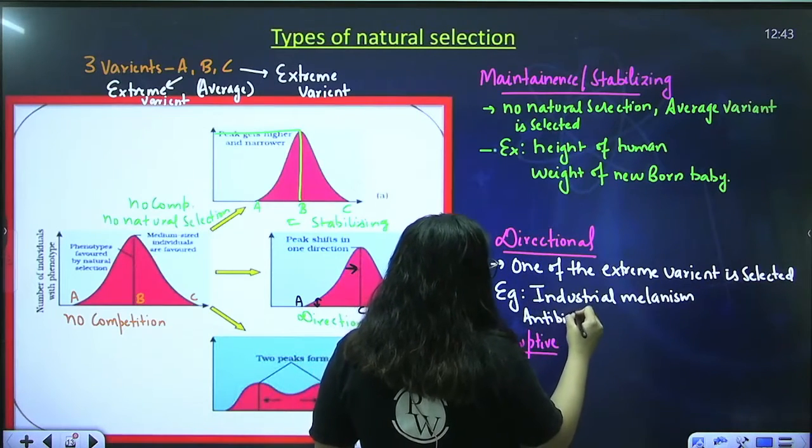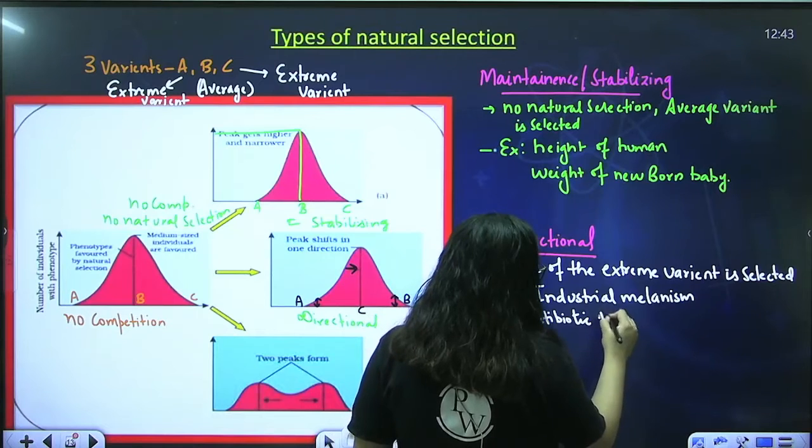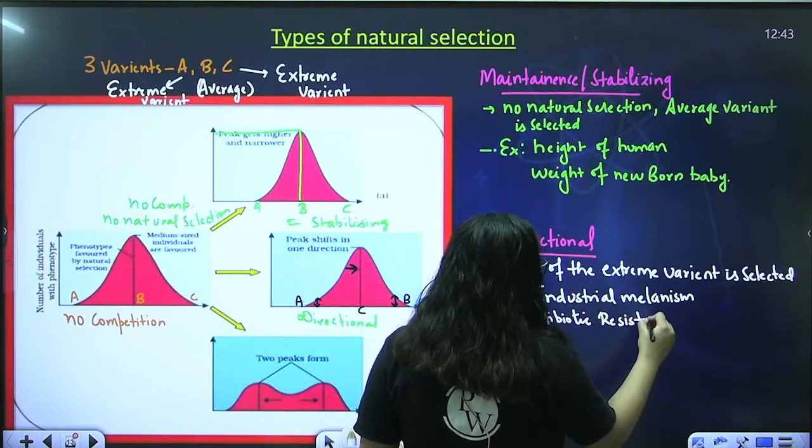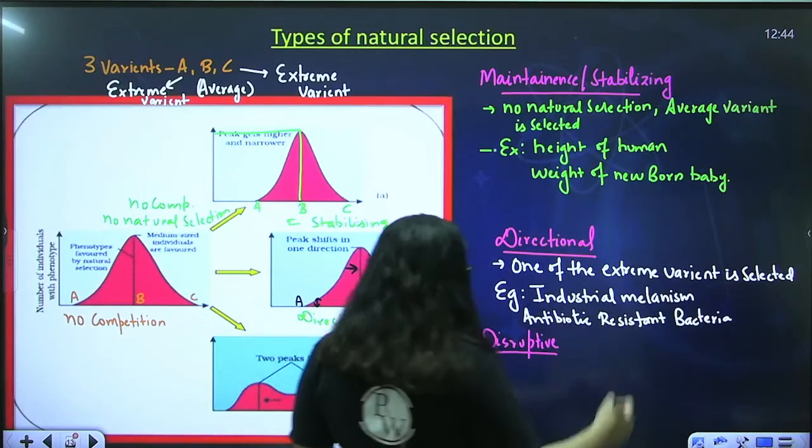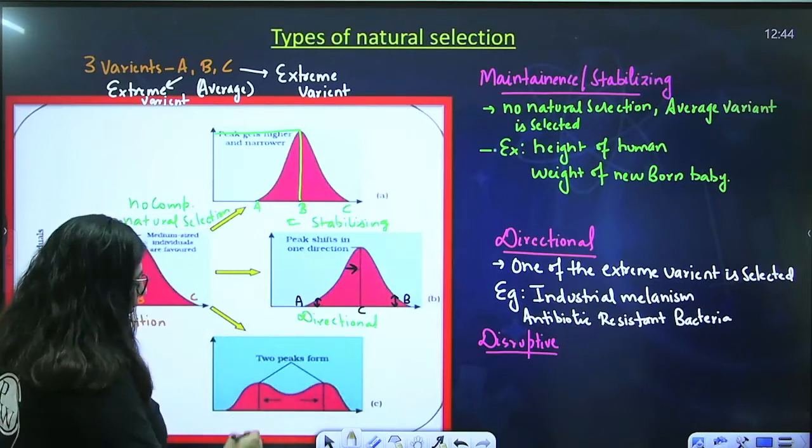Either the bacteria are resistant to antibiotic or they are not, or they are sensitive. There is no in between. Okay. The last one is disruptive. In disruptive one, this is disruptive.